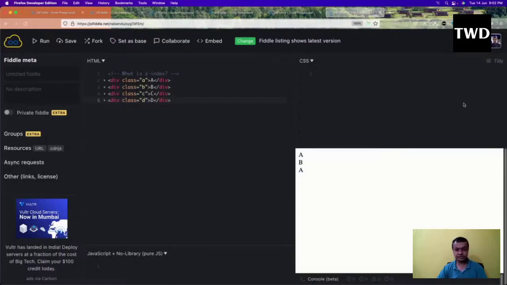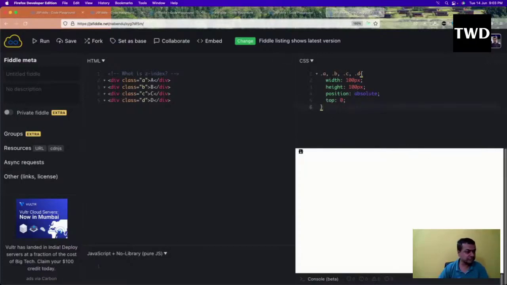Then dot a, dot b, dot c, dot d, I'll give a width of 100px, height of 100px, position of absolute, and top of 0. So see, all of them are on top of each other because of position absolute.